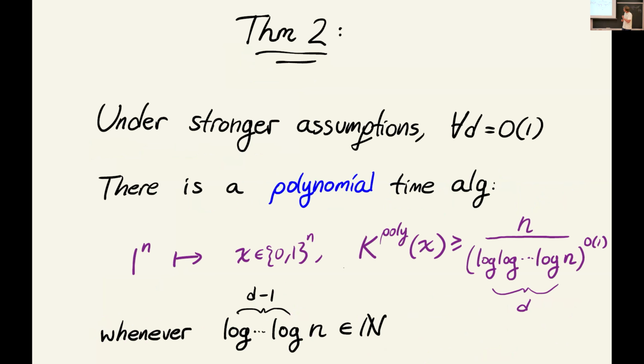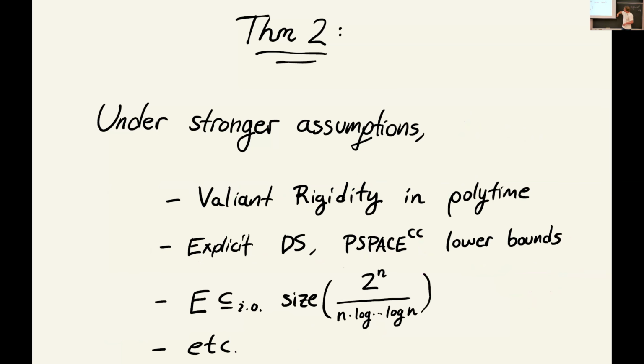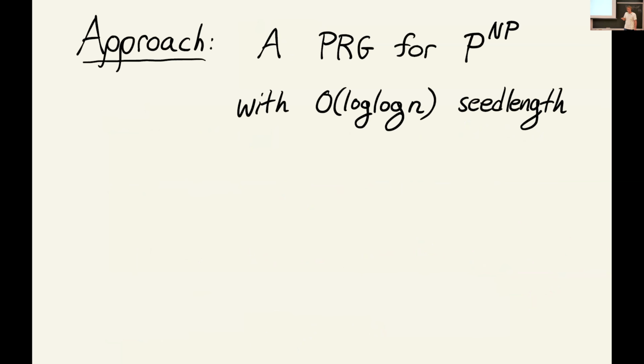And for the other one, I'm going to be a bit more vague about what I mean by stronger assumptions. We're going to need to increase the time bounds and also change slightly the qualitative form of the assumption. But under stronger assumptions, we're going to be able to get, first of all, polynomial time constructions instead of quasi-polynomial. And also, we're going to be able to shave off, instead of compressibility n over polylog n, we're going to get n over any fixed number of logs that you want. And in this regime, we're going to be able to get full Valiant rigidity in polynomial time, and various other explicit constructions under the stated hardness assumption.